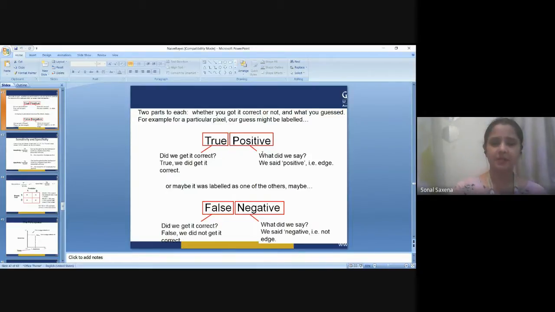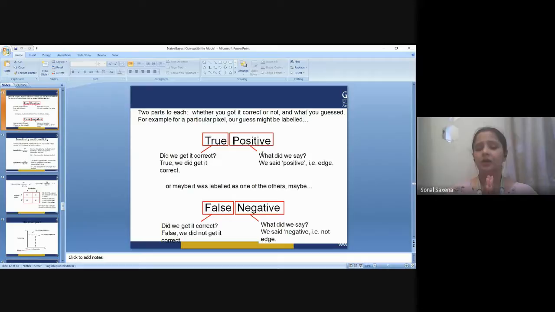For example, if I have data about a diseased person, let's say a person is having cancer, and with the help of a prediction model I have also guessed it right, I have predicted that yes, the person has cancer. In this case it will be known as true positive, because the report was saying that he was cancerous, and my classification model is predicting the same thing, that the person has a disease, that is cancer. So that is considered a true positive.